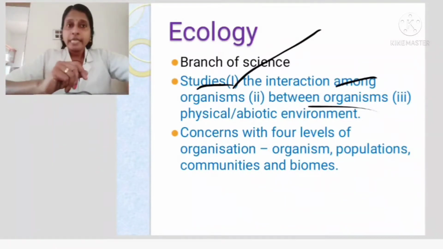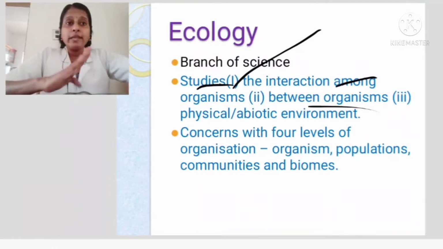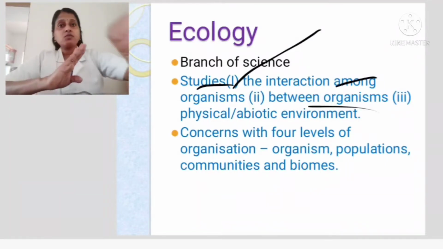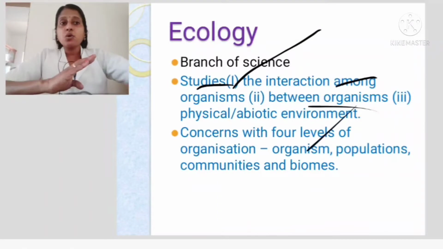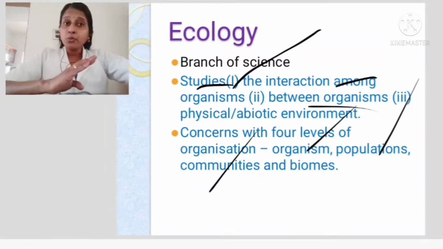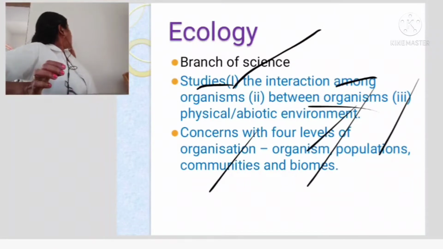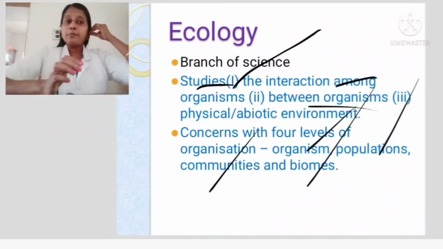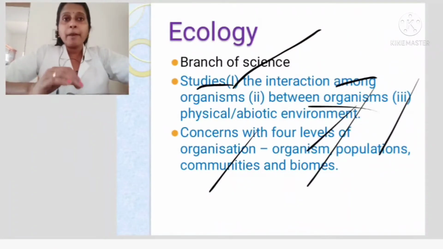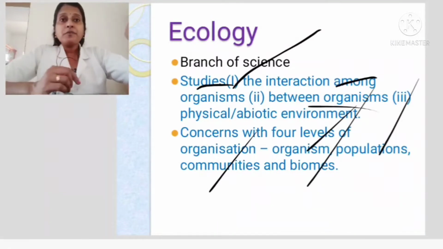When you say ecology, it concerns four levels. How many levels? Four levels. What are the four levels? One is organism, second is population, third is communities, and the fourth is biome. So first is organism, second is population, third is communities, and fourth is biome. Now we are going to see them one by one.